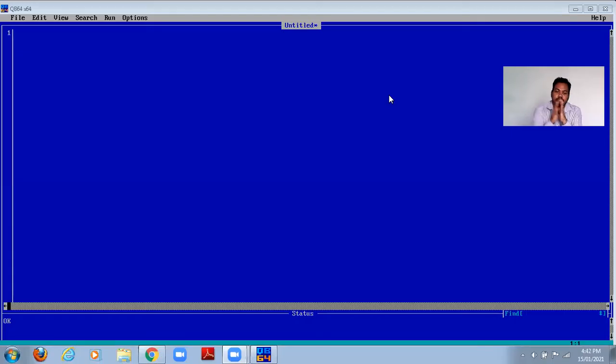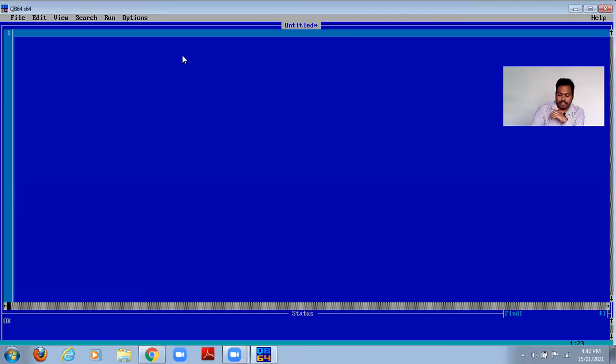In this QB64 interface, in this programming language, just for example, I'm showing you one keyword, which is known as print. Let me show you, P-R-I-N-T, print. I have written print, then space.